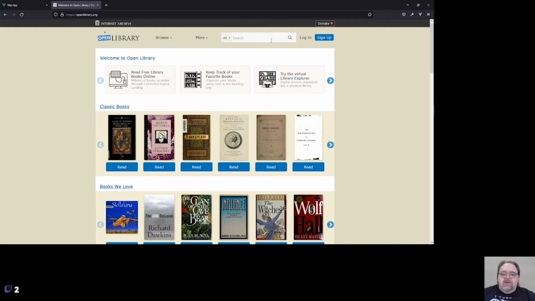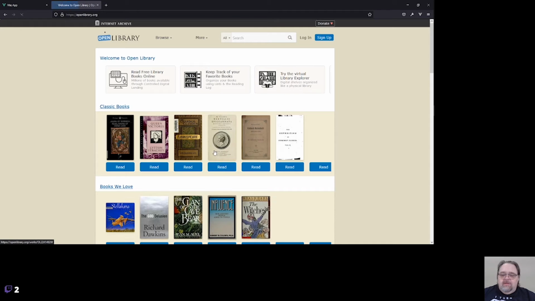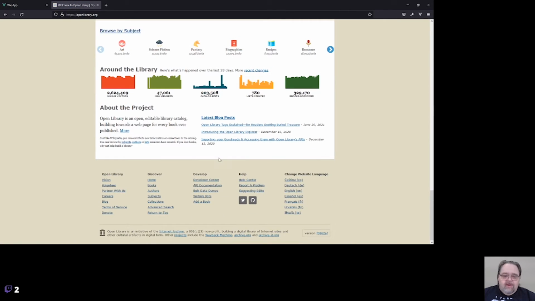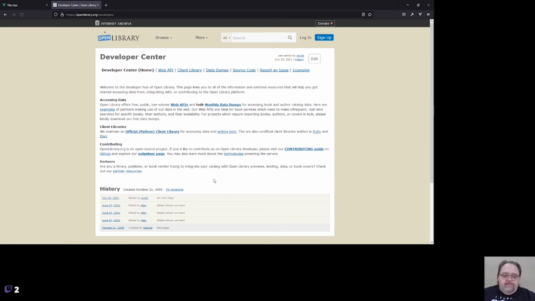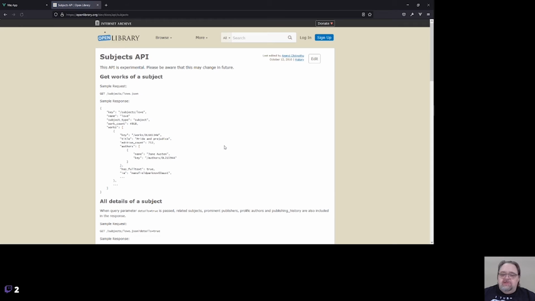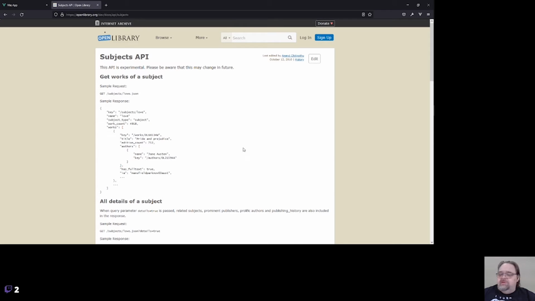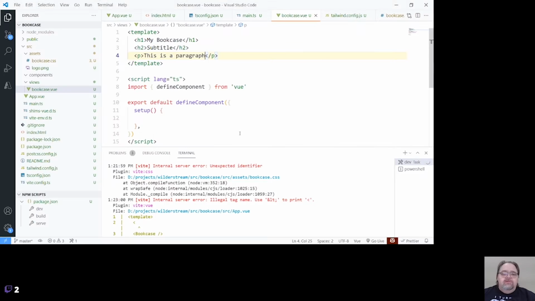And so if we look at the API, of course, it's going to look for books in the API. It's down here at the bottom. Developers. And the web API has these notions of books, authors, subjects, etc. And we're just gonna use the subjects to get started. This allows you to search by a certain subject, and then it'll return the response with a list of books. And we're just gonna go ahead and bind them to it.